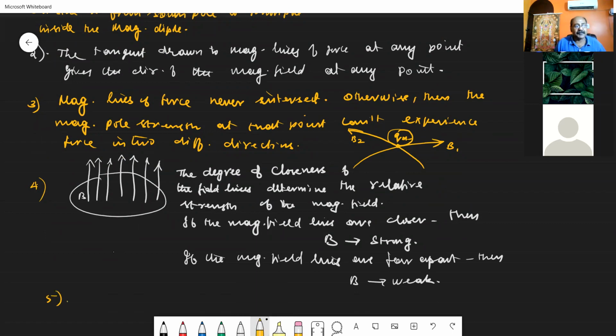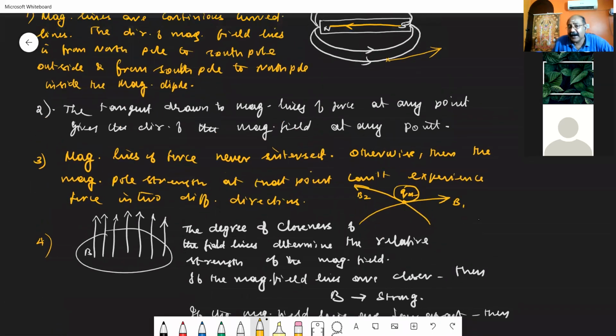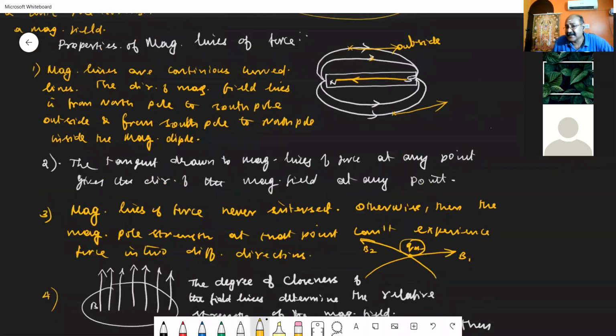What is the fifth point? Okay, they have given only the four points. In your book, they have given only 4 points. But according to Gauss law, we have stated that, isn't it? Unit positive charge gives rise to 1 by epsilon 0 lines of force. Like that, here also we can define, but it is not given in your book. So let us stop with this. Hope you should have understood what I have told regarding magnetic lines of force.